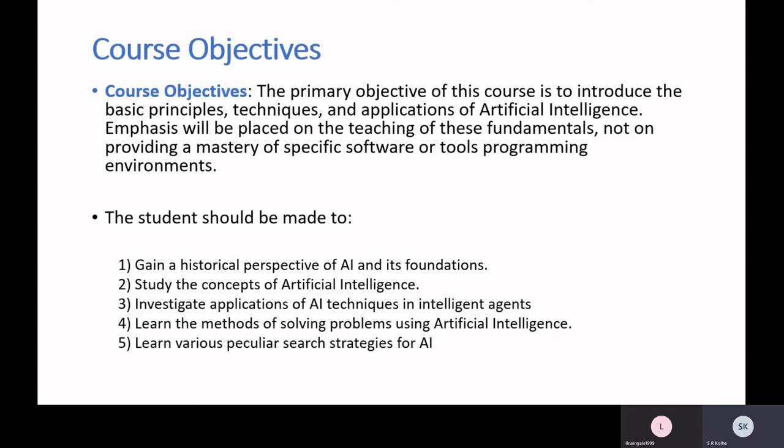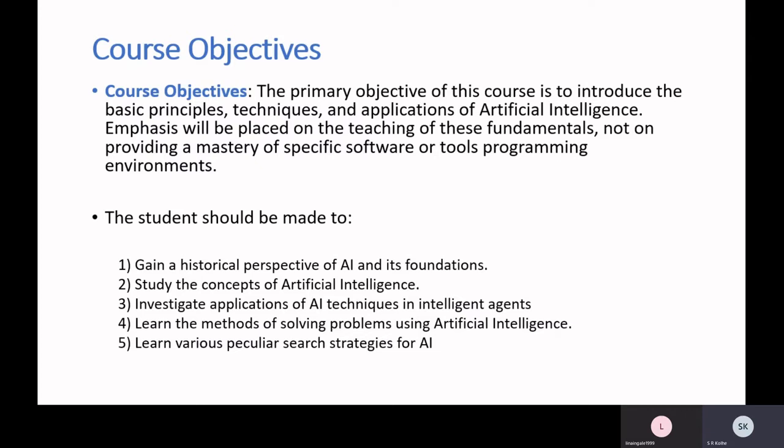So basically our course objectives are to introduce you various fundamentals of artificial intelligence, which includes basic principles of artificial intelligence, techniques, and various traditional applications of artificial intelligence, which you can later on extend with the current applications.